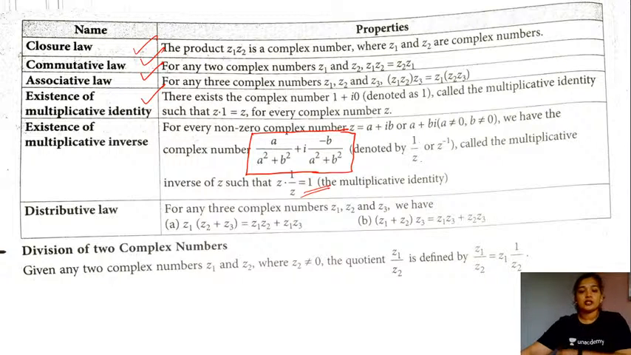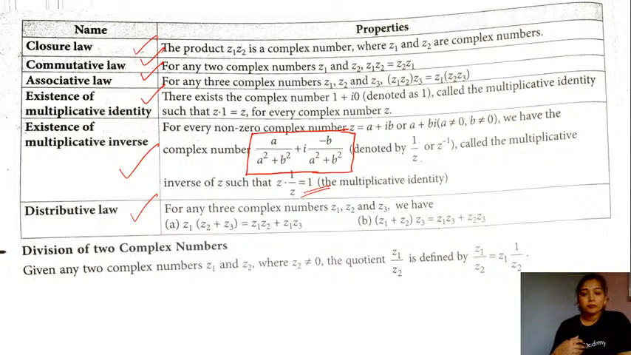Now the next law that is satisfied here is multiplication is distributive over addition. So as you can see, z1 into z2 plus z3 will be equal to z1 into z2 plus z1 into z3, and the multiplication of z1 plus z2 into z3 will be equal to z1 into z3 plus z2 into z3 here. So the distributive law also holds true in this case. So these are the few properties that we have with the multiplication.